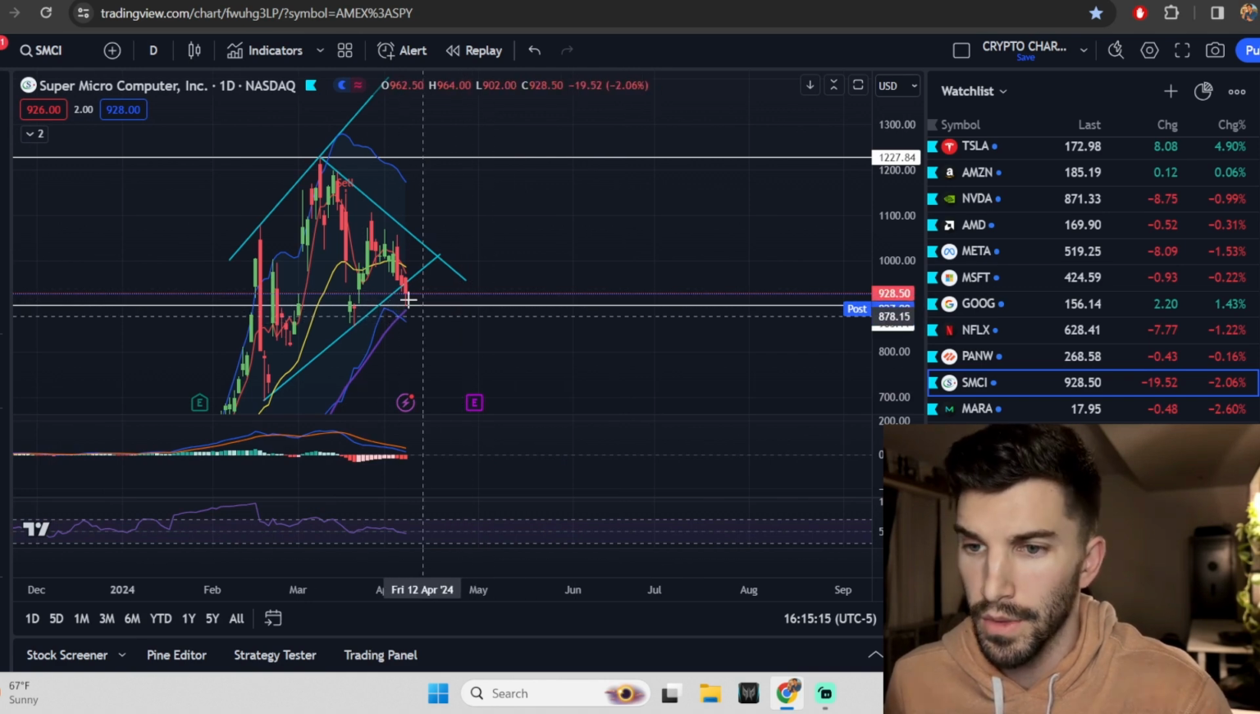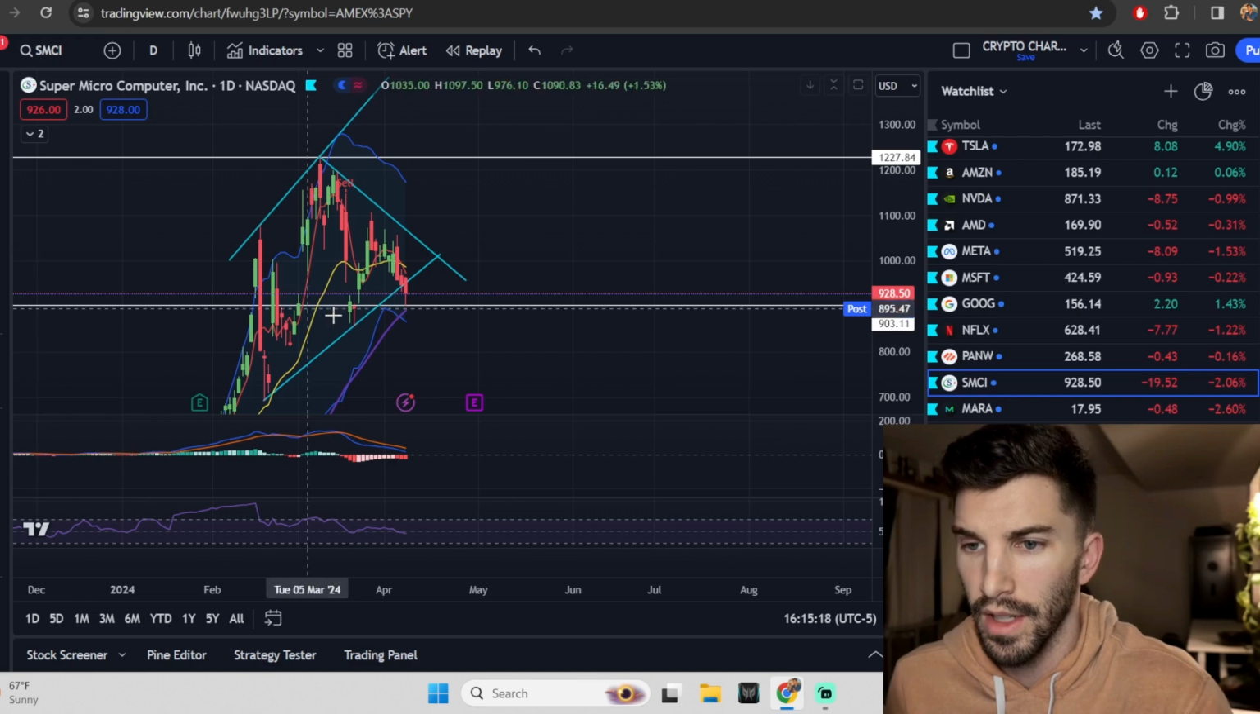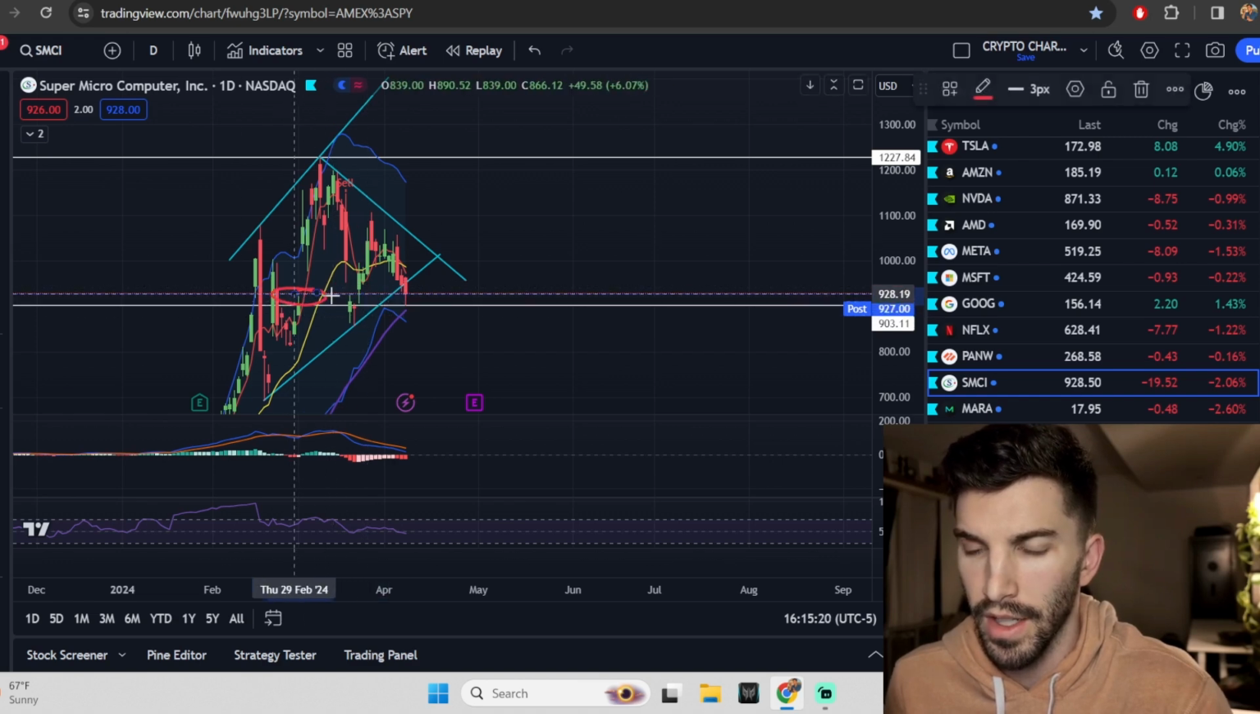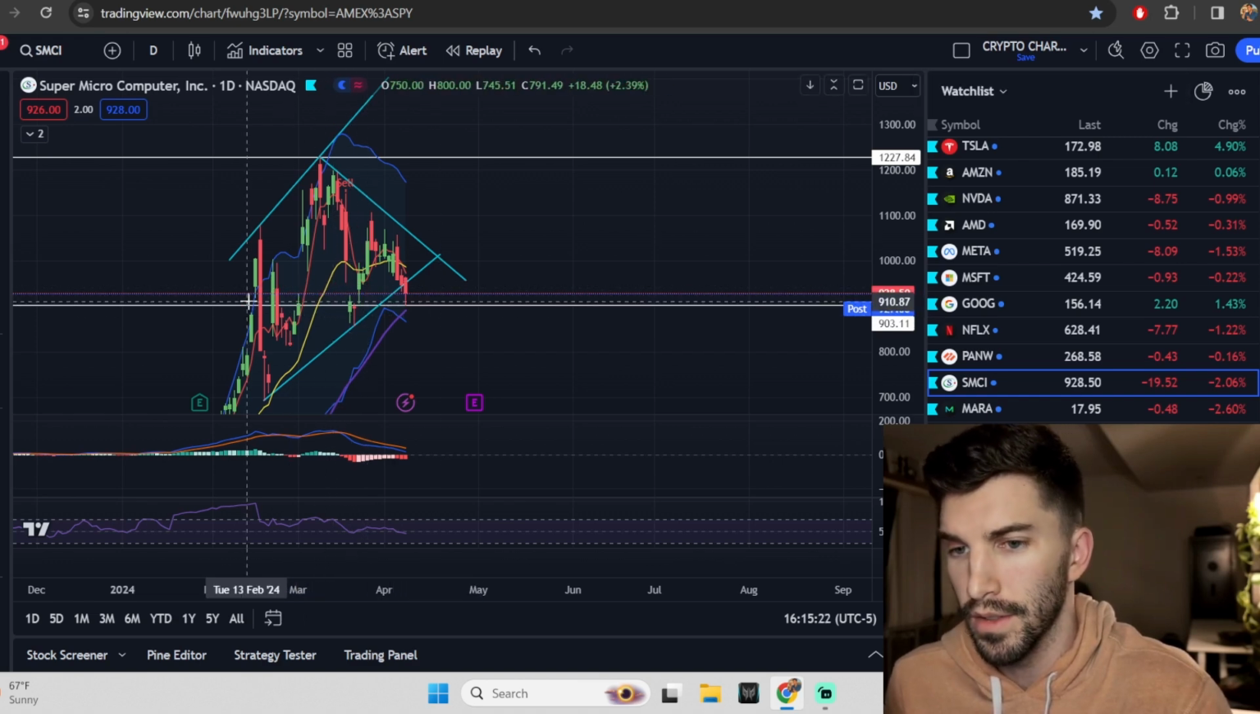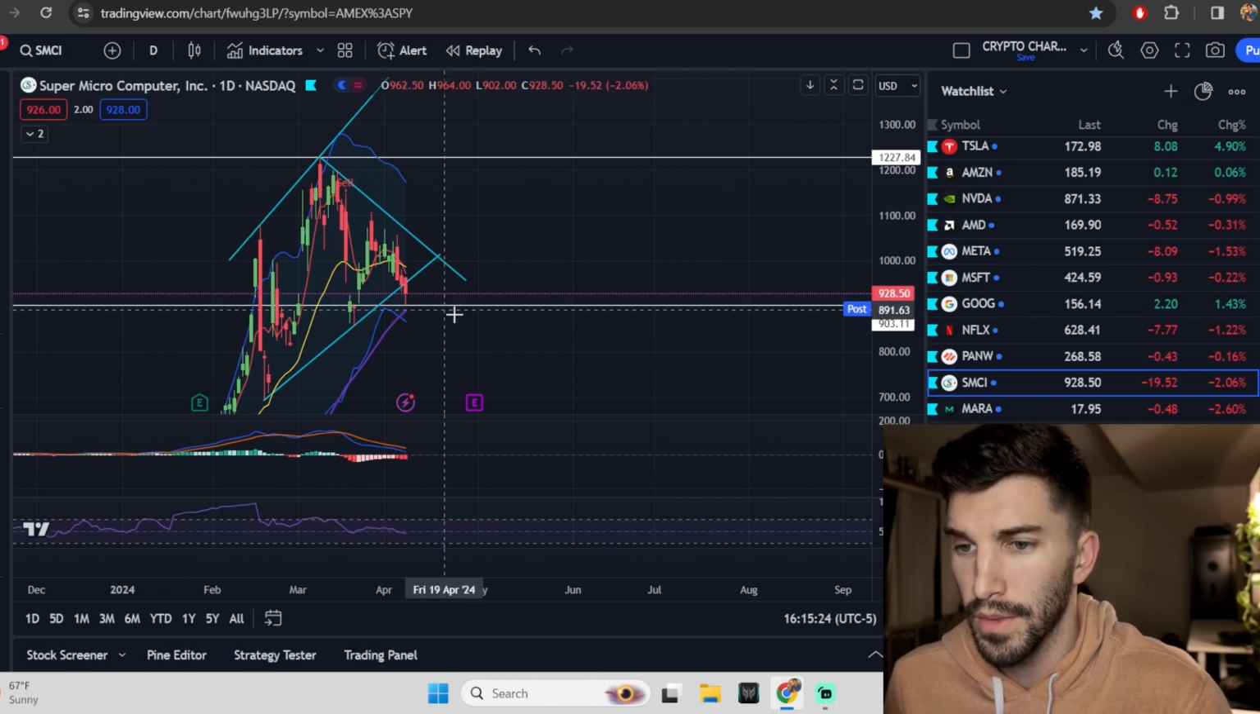It would make sense to curl up from this point. It's a very important area there. You can see the gapping around that area. That's why it's so important. And you gapped even over here past that area too. So we know it's an important level.